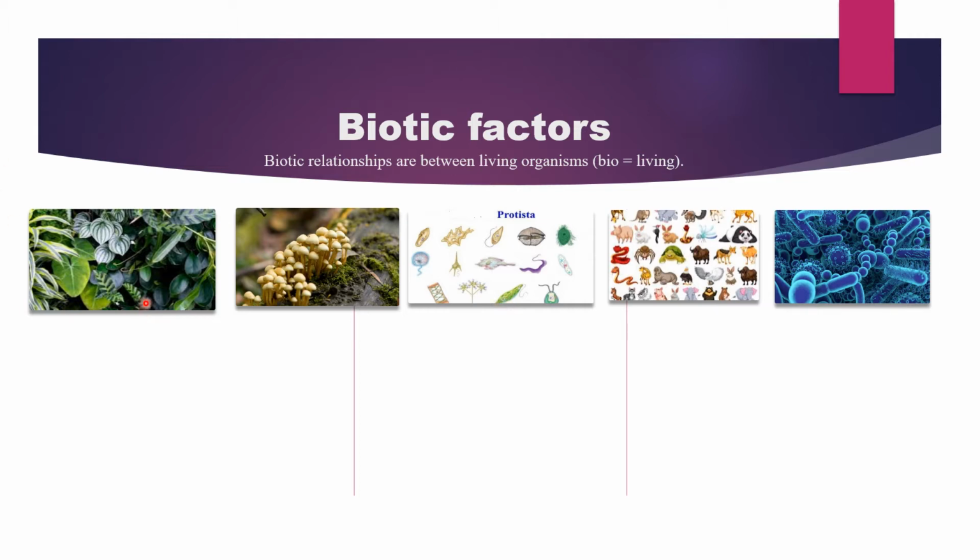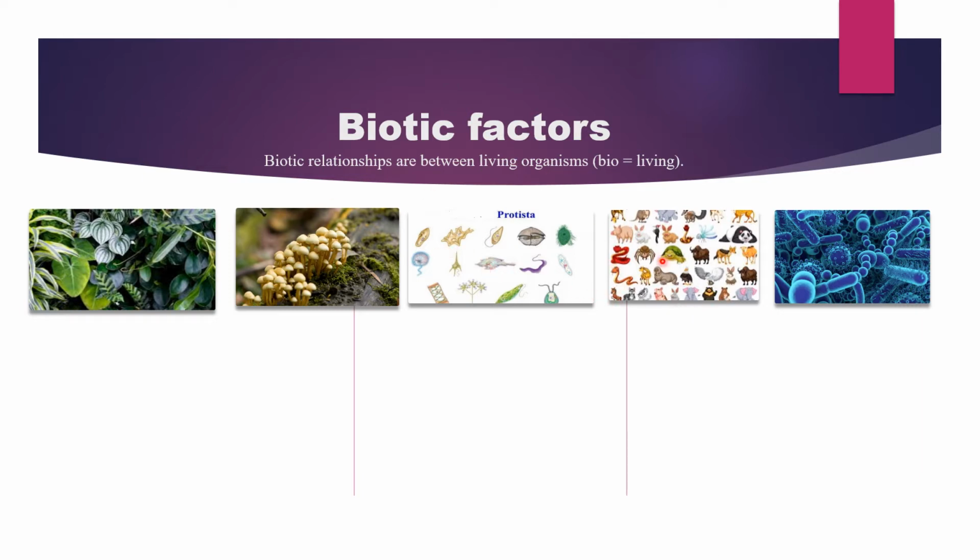As you all know, these types of organisms are classified under different kingdoms like kingdom Plantae, kingdom Fungi, kingdom Protista, kingdom Animalia, and kingdom Bacteria, or kingdom Monera. Kingdom Monera includes all the prokaryotes. Kingdom Animalia includes all the multicellular eukaryotic heterotrophic organisms.